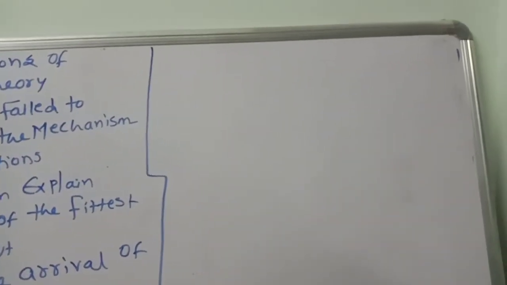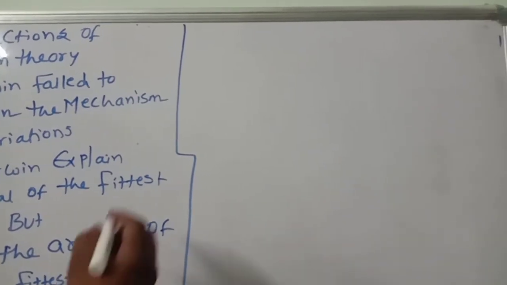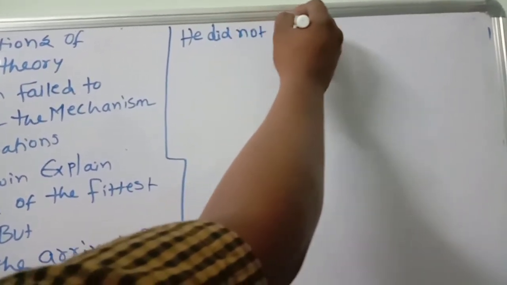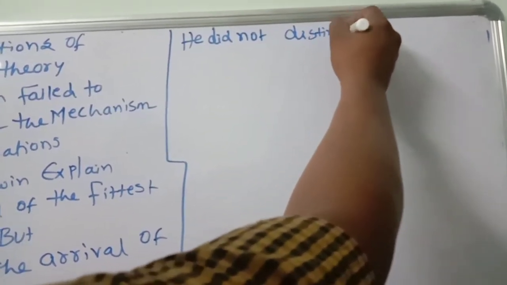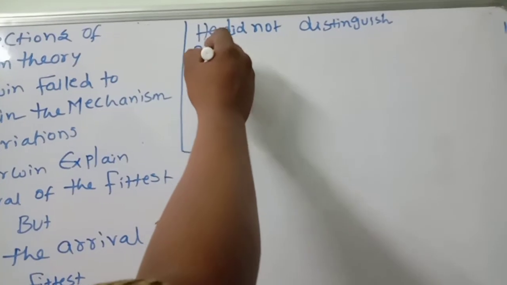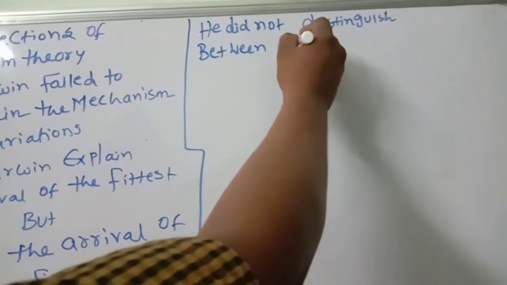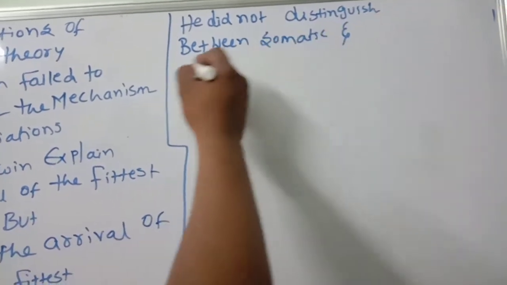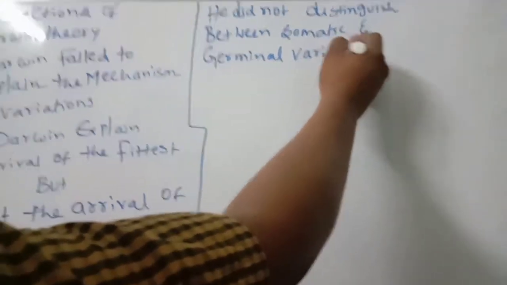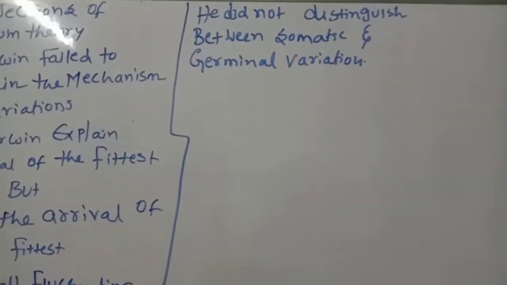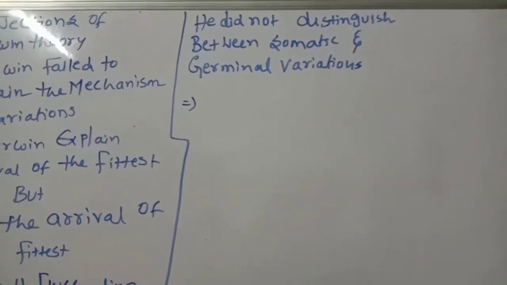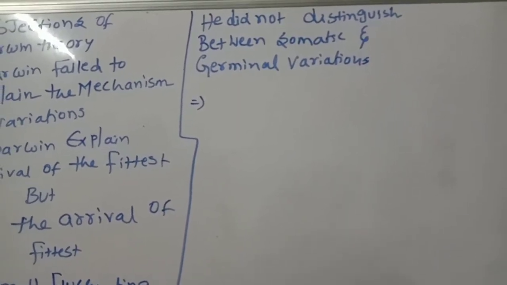Next, another problem is he did not distinguish. This point also is very important. He did not distinguish between somatic and germinal variations. Somatic means normal, vegetative. Germinal means reproductive variations. He did not tell what are somatic variations and what are germinal variations. He did not give clarity.